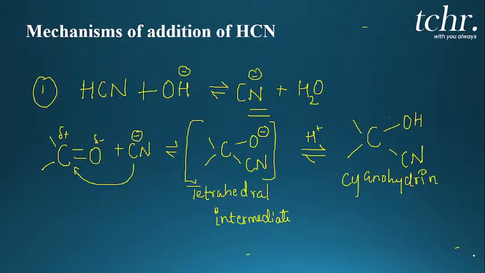And also, aldehydes and ketones can undergo nucleophilic addition reaction. There are many nucleophilic addition reactions, but the very important one is addition of hydrogen cyanide to the carbonyl compound, and the mechanism we discussed, how the tetrahedral intermediate will be formed during the addition. You will understand through the mechanism how the nucleophile adds, how the tetrahedral intermediate forms, and how the cyanohydrin product comes.